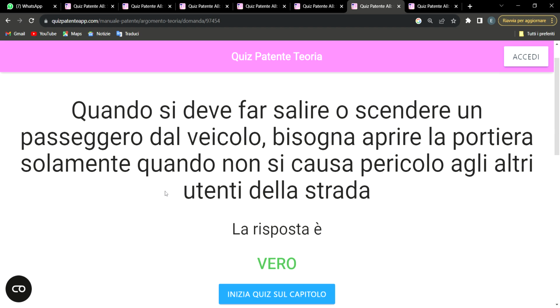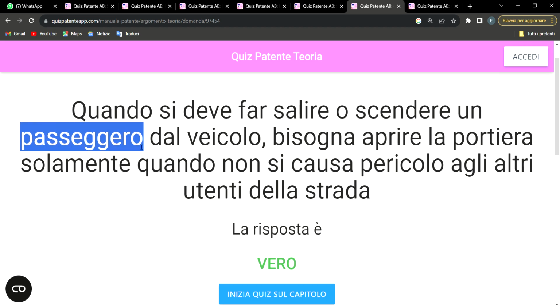So it says, quando si deve far salire o scendere. Now salire simply means to climb. Scendere simply means to come down. It says when you want to carry someone on your vehicle, if someone wants to enter your vehicle, or in a situation whereby you want to drop someone off your vehicle, it says passeggero. This one, passeggero, simply means passengers.